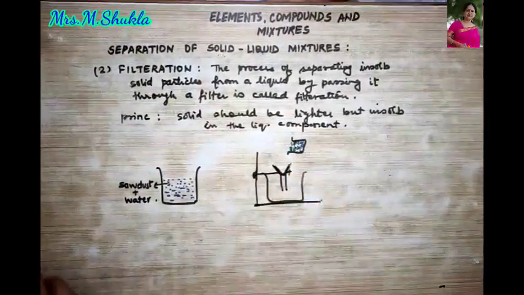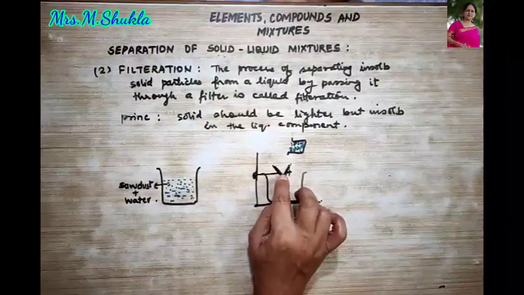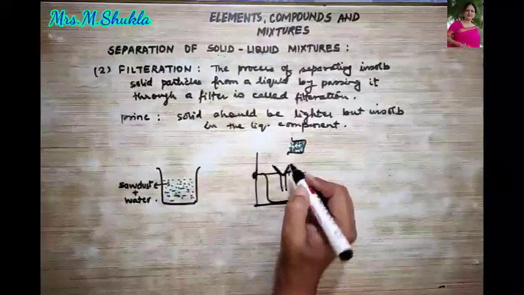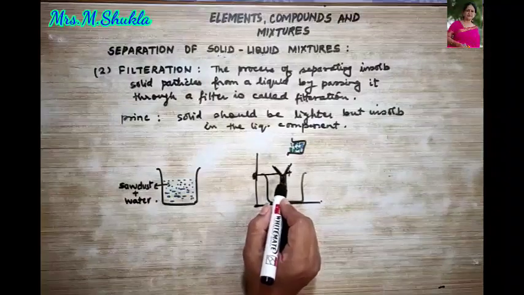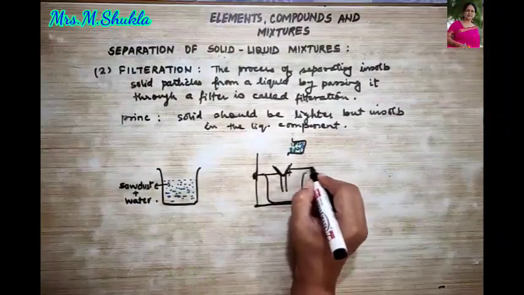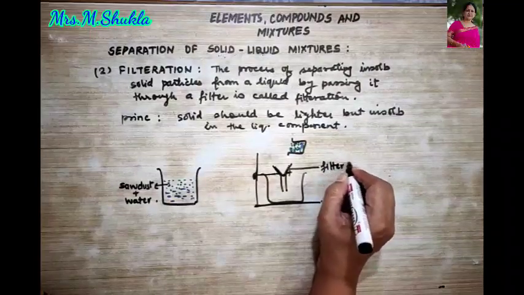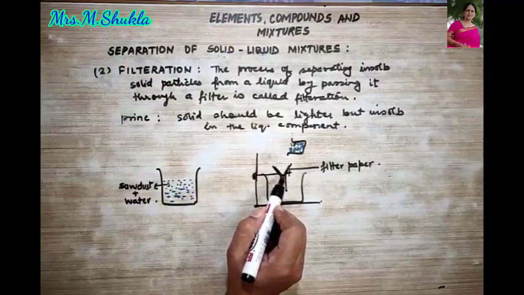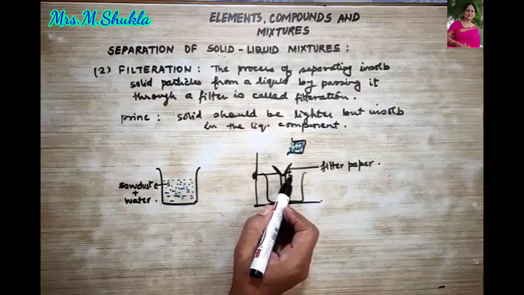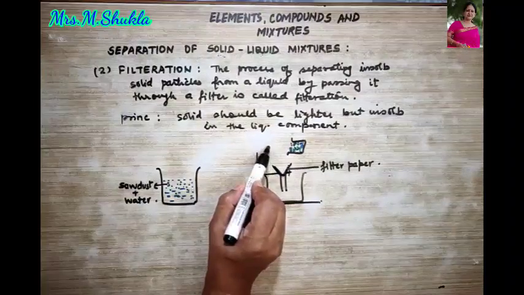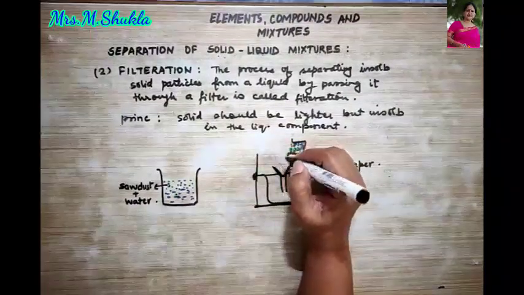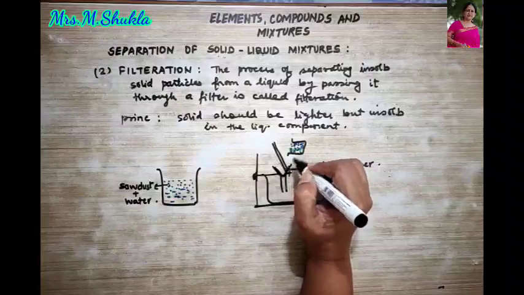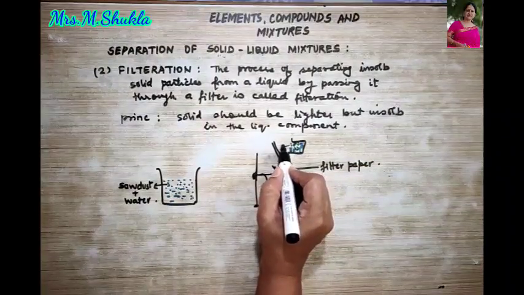Now if you pour this mixture directly into this filter paper, what will happen? The tip of the filter paper will tear off. So to avoid the tip of the filter paper tearing off, let me write it down over here. This is your filter paper. To avoid this, we use a glass rod over here, on which this liquid will be poured.